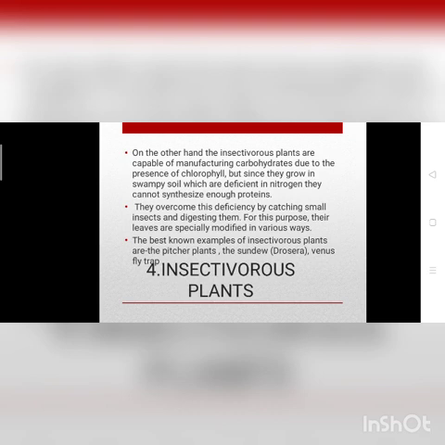These plants are capable of manufacturing carbohydrates due to the presence of chlorophyll, but since they grow in swampy soil which is deficient in nitrogen, they cannot synthesize enough protein. They overcome this deficiency by catching small insects and digesting them. For this purpose, the leaves have specially modified structures, and they are able to trap small insects, like pitcher plant, sundew, Venus flytrap.